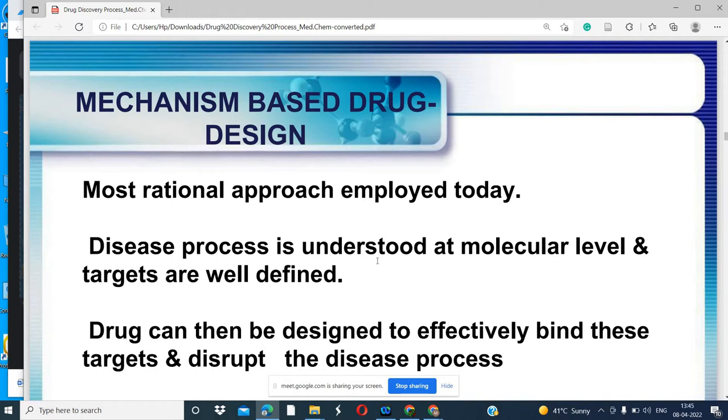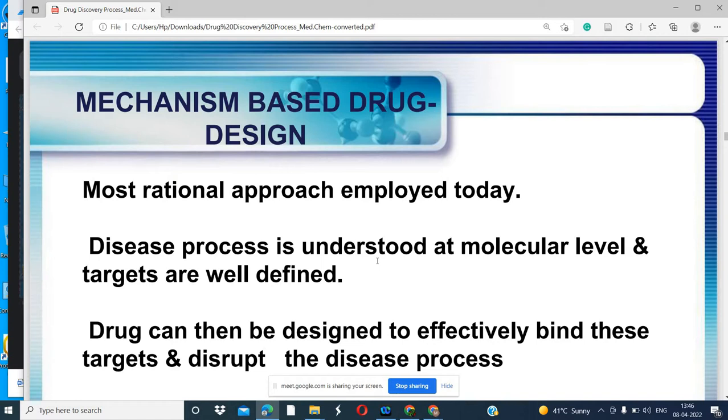The target should be well defined, meaning what are the molecular targets. In the first class and second class we discussed what are the molecular targets: proteins, GPCR, receptors. There are different types of proteins and different types of targets that we can take, and we can inhibit those targets. The drug can then be designed to effectively bind these targets and disrupt the disease process.